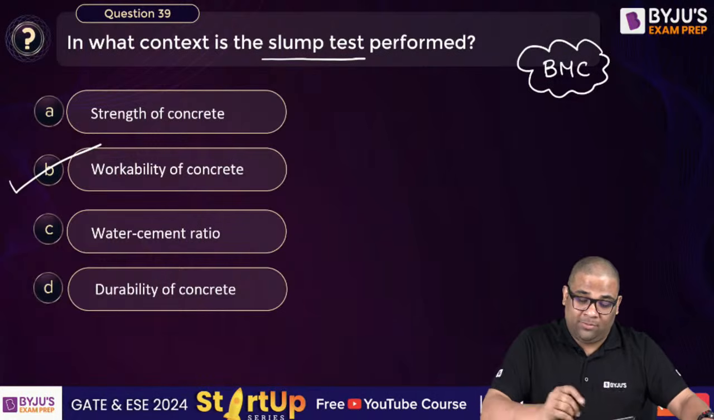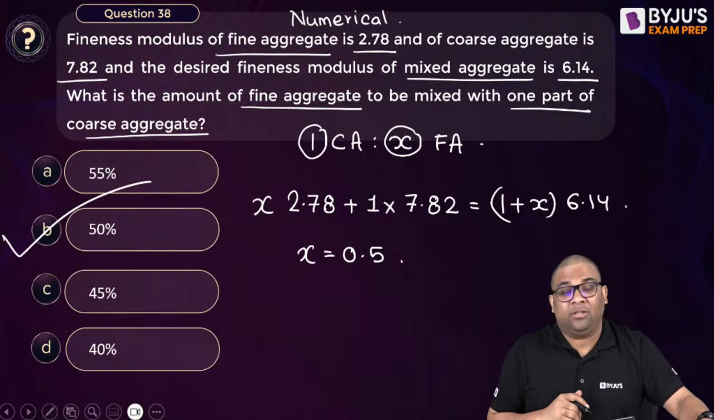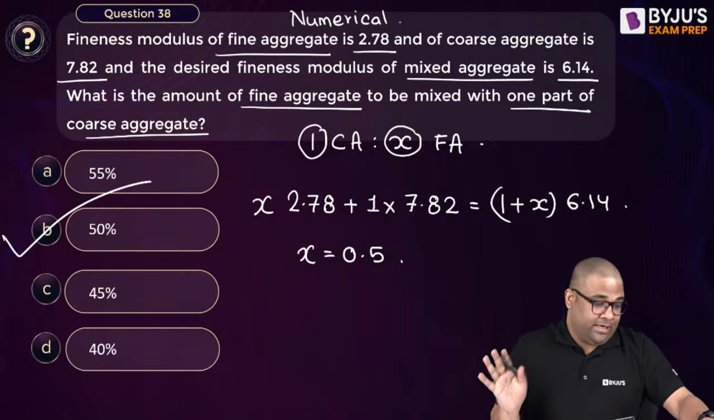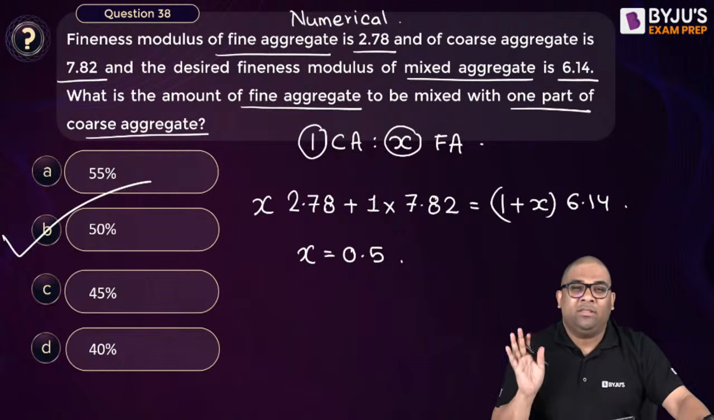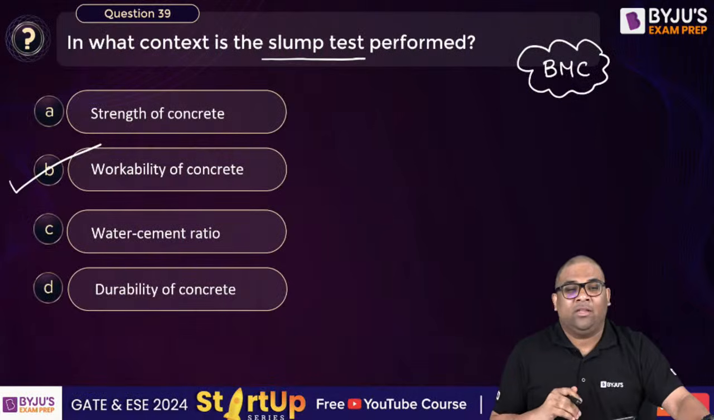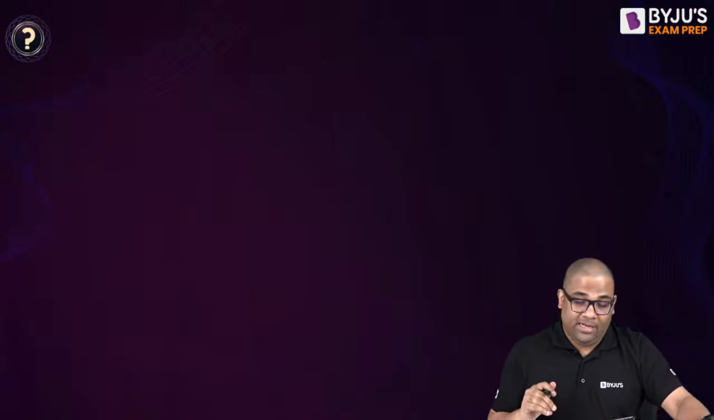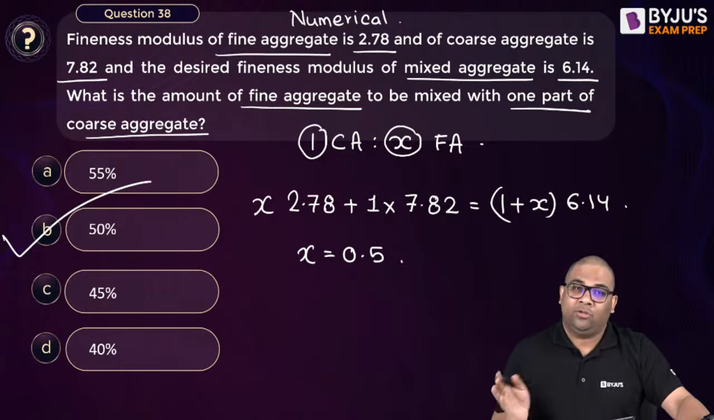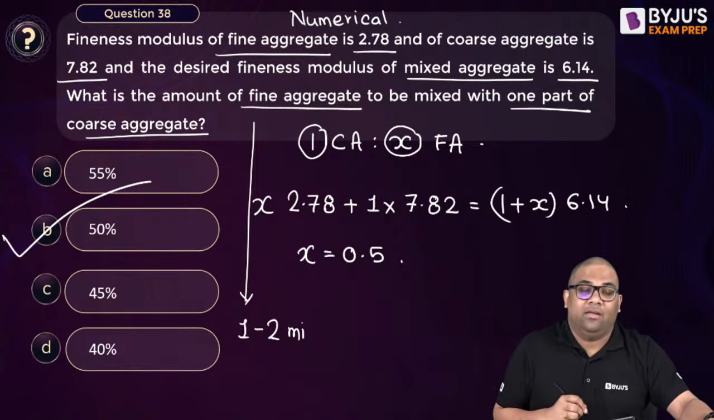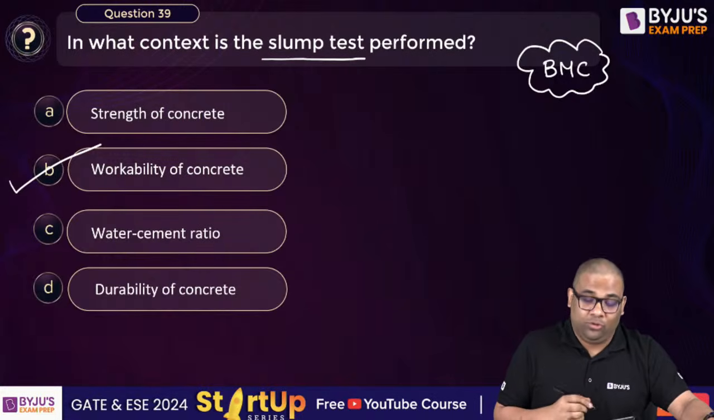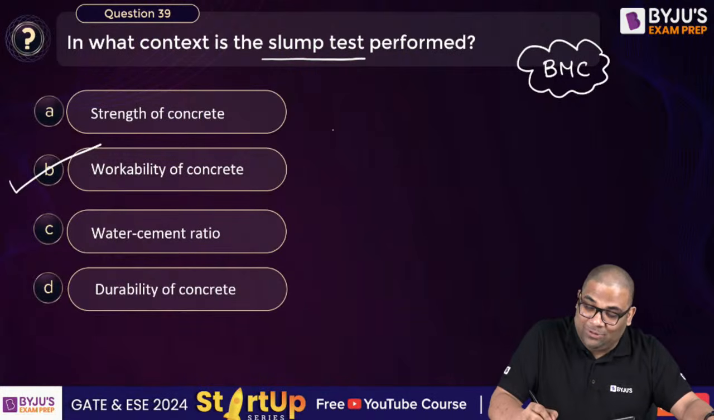But suppose this 39th question and the 38th question. The 38th question is not tough, you can solve it, but it will definitely consume some time compared to the 39th question, yes or no? It will take at least 1 to 2 minutes. But this slump test question you can solve within 15 seconds.